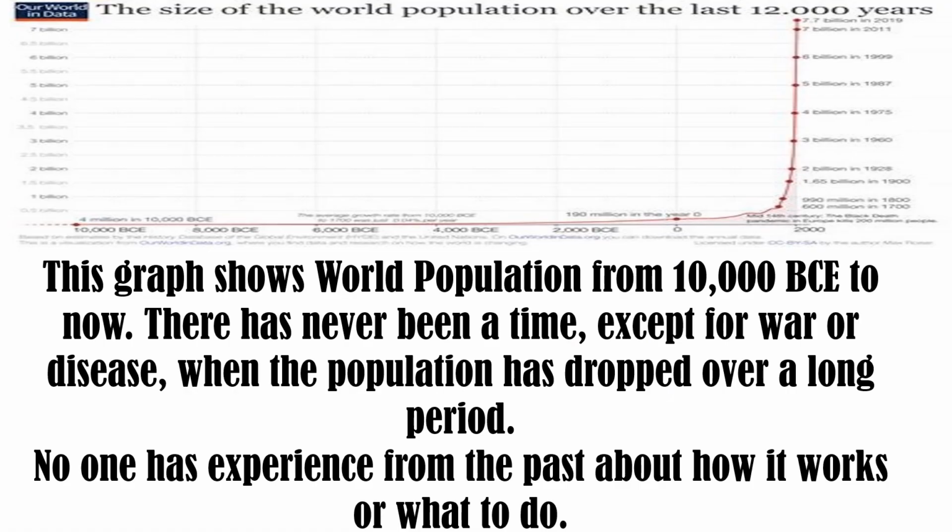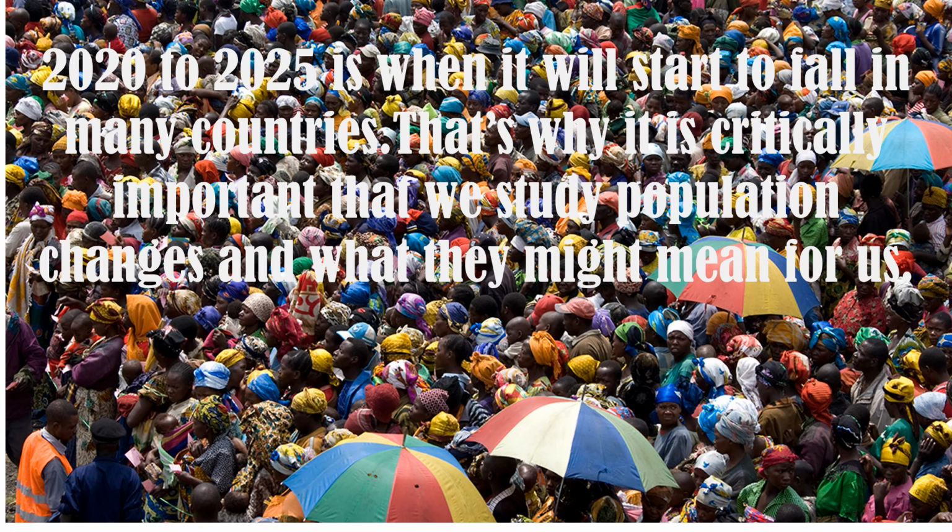This graph shows world population from 10,000 BCE to now. There has never been a time, except for war or disease, when the population has dropped over a long period. No one has experience from the past about how it works or what to do. 2020 to 2025 is when it will start to fall in many countries. That's why it's critically important that we study population changes and what they might mean for us.